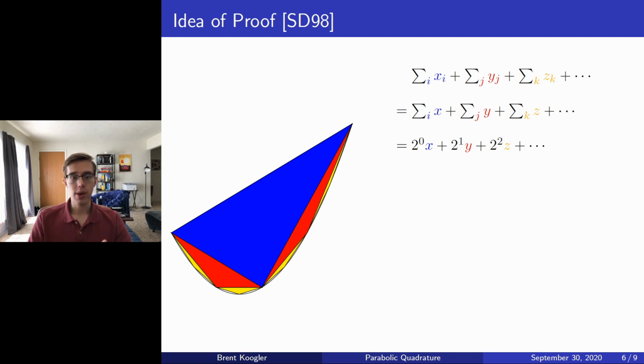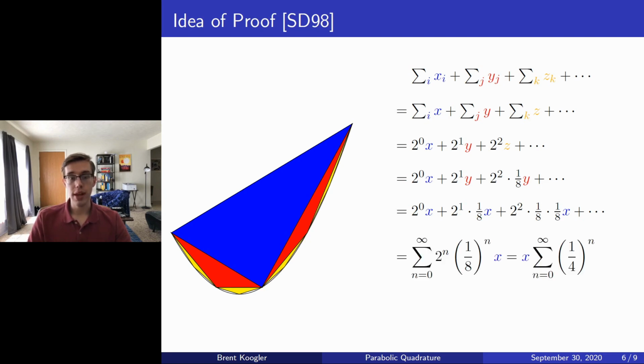Now the real crux of Archimedes' argument was his observation that the yellow areas are an eighth of the red areas, and that the red areas are an eighth of the blue areas. Of course, this can be similarly defined with the further iterations. In other words, they're just a certain 1/8 power of the original blue area.